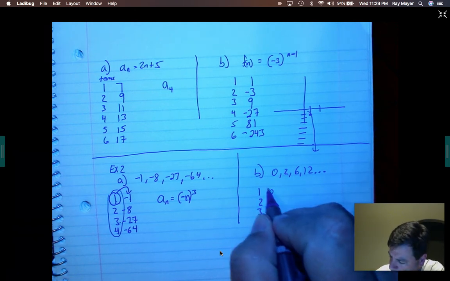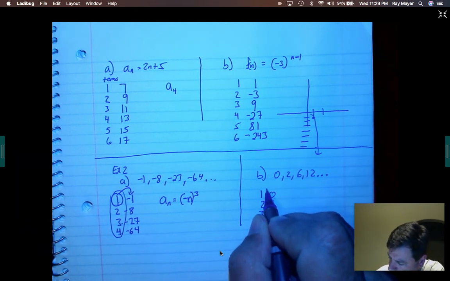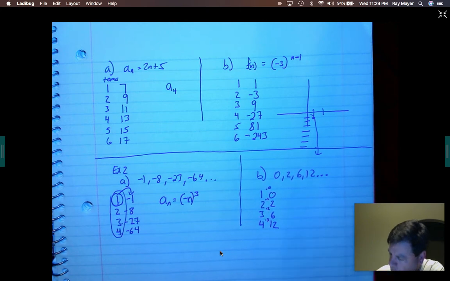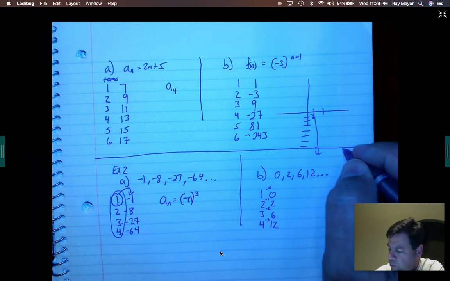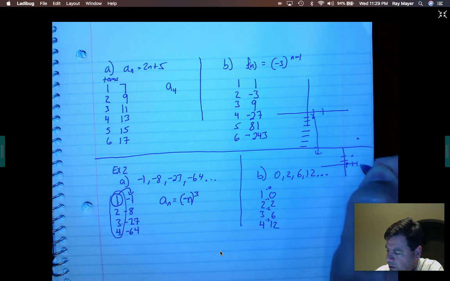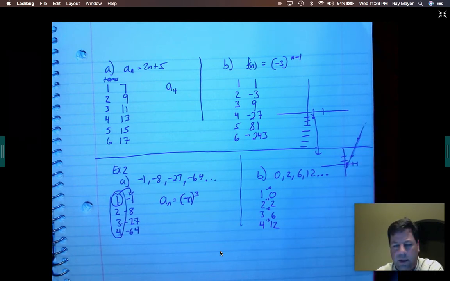So this one, times 1, times 0, times 1, times 2, times 3. Well, that's kind of tough to see, but after a while, you kind of start seeing these things. Again, you just kind of start seeing patterns. Graph the points too. Again, if that helps you, look at points. 1, 0, 2, 2, 3, 6, 4, 12, and you'll start seeing that's somewhat linear, I think. Okay, so that can help me a little bit there too also.